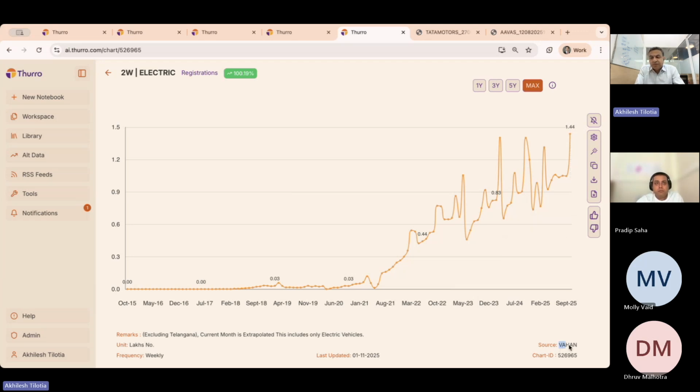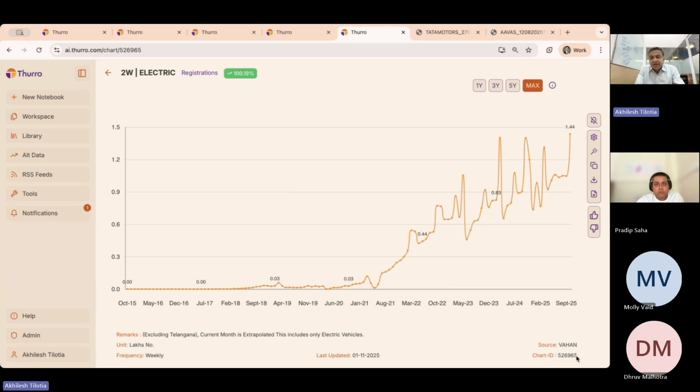Each of these documents will be sourced. You will know where we are picking it up from. You will know when this was last updated. So this was updated a couple of days prior on 1st of November. Quite likely, given the weekly frequency, it will get updated next on the 8th of November, which is when you will also start to see our extrapolation beginning to come here.